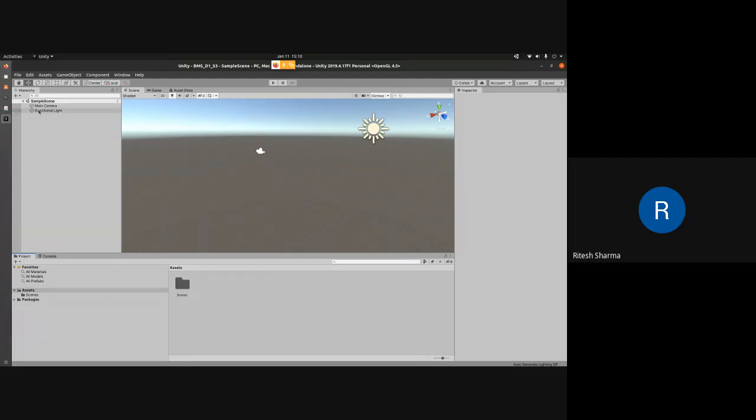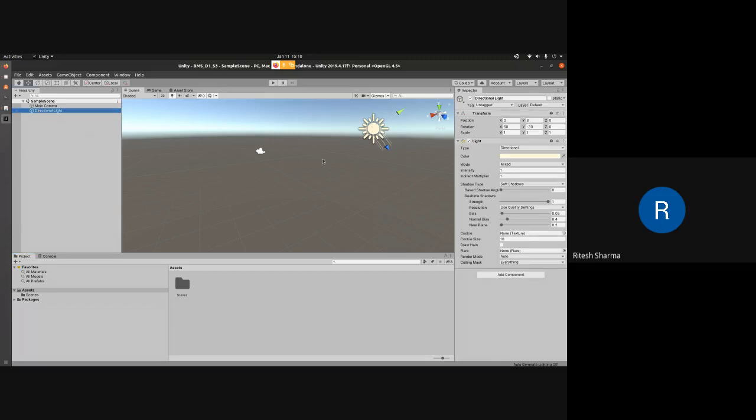Then by default, another thing comes, which is directional light, which is nothing but a light source which is responsible for making the objects that you put in this environment visible, as well as casting their shadows to give them a realistic view. They are showing it with the symbol of a sun, that the rays would be coming like this.